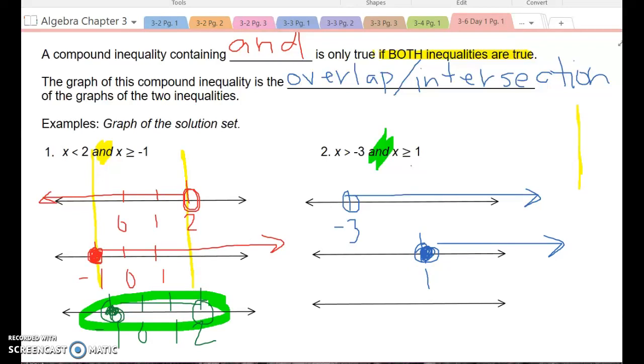Where do those 2 overlap? Again, the focus is on the overlap. They overlap at this point, with everything to the right of that. So since they overlap there, everything to the right of that, then we're going to mark the 1, and our graph is going to be that filled in or closed circle and everything to the right of that. That's the part that they share.